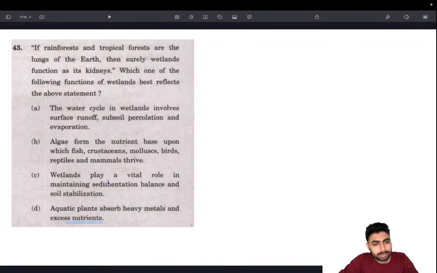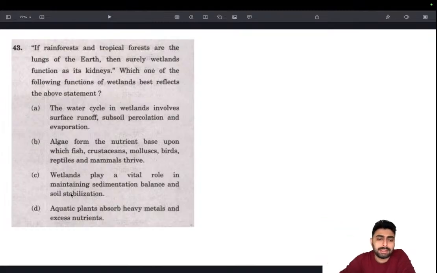The secondary function is the same. If this statement was not there and some other random statement was there, this could have been taken as right. But since we have got a more appropriate option, we should obviously be going with this. So focus on the primary function of any ecosystem and look for an option that best fits that primary function. If that primary function is not there, then go for the secondary function and the option that correlates with it.